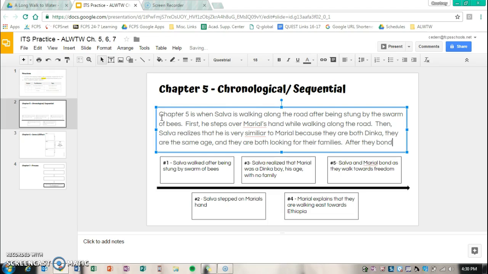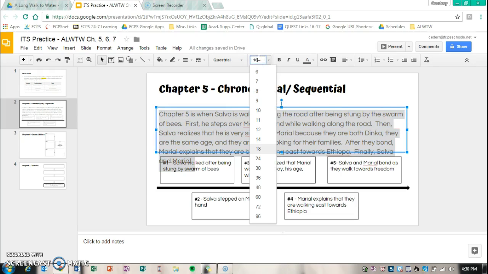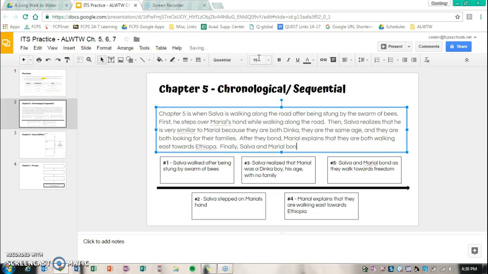After they bond, Mariel explains that they are both walking east towards Ethiopia. And finally, Salva and Mariel, let me make that a little smaller so we can see it. Salva and Mariel bond as they walk towards freedom. So here you can see I typed a paragraph based on my details.